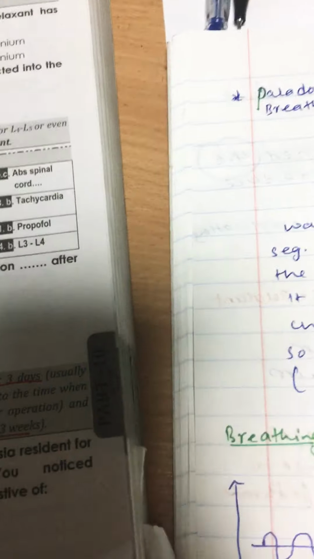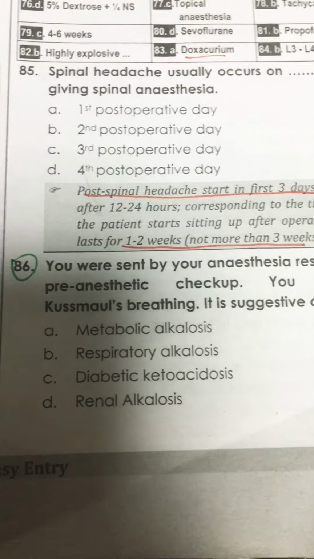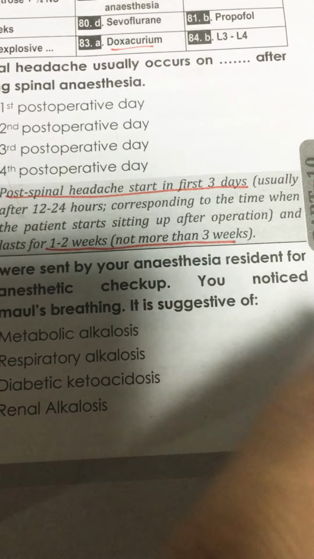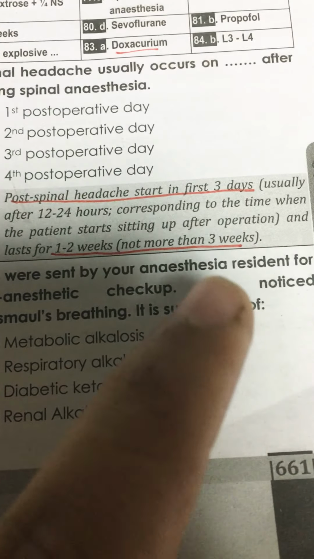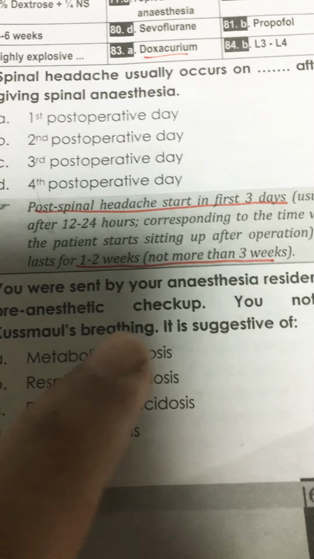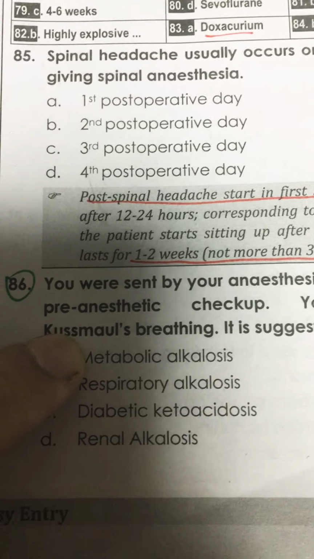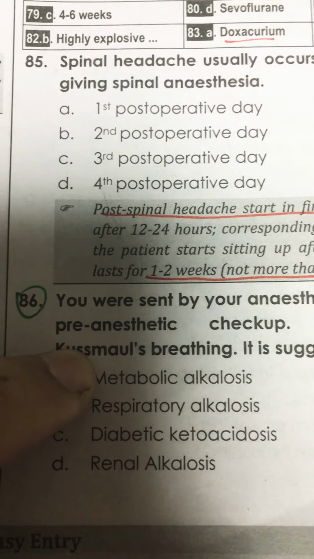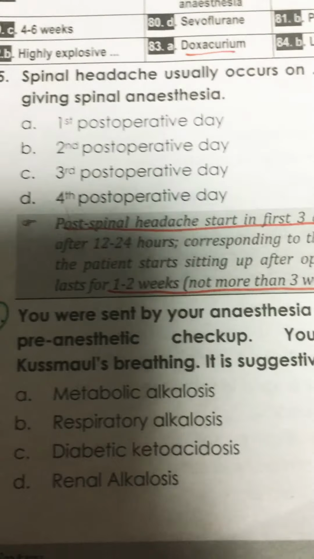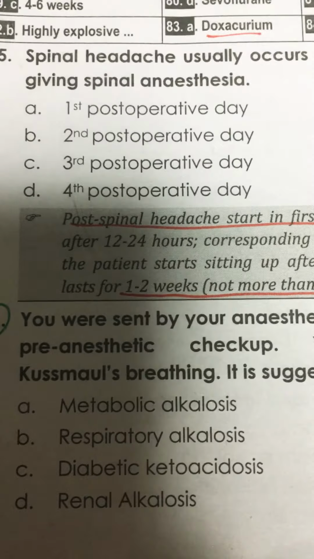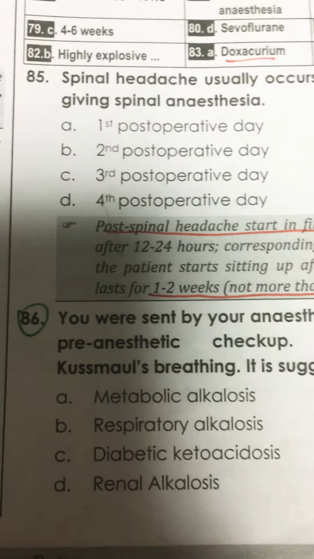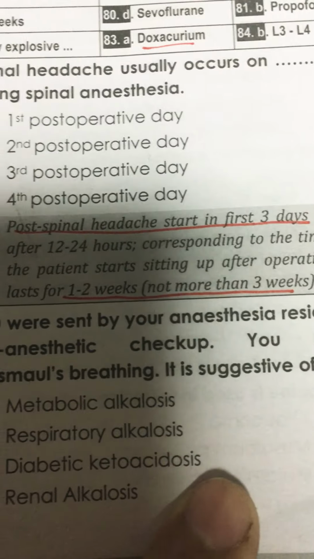I will show you one sample question and you should answer me. Look, you were sent by your anesthesia resident for a pre-anesthetic checkup. You notice Kussmaul's breathing. It is a very easy question because it is Kussmaul breathing. What did I say? It is the hyperventilation response in case of acidosis. So the answer will be diabetic ketoacidosis.